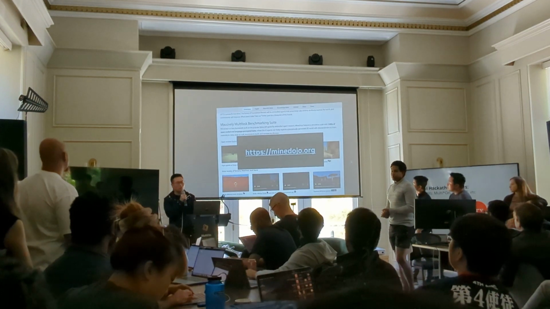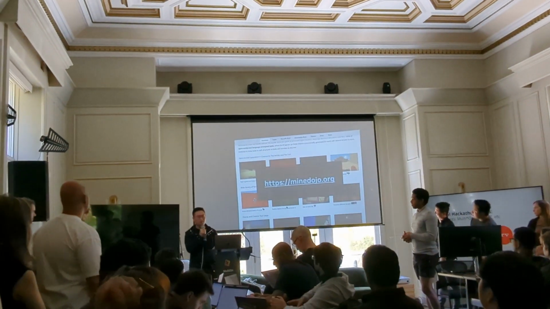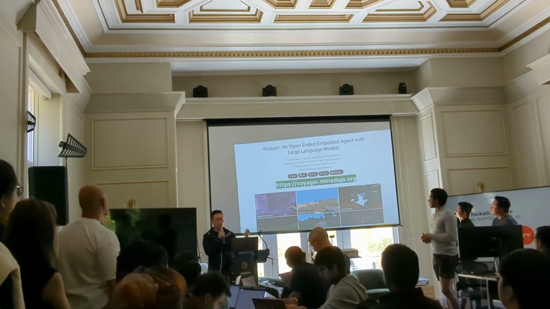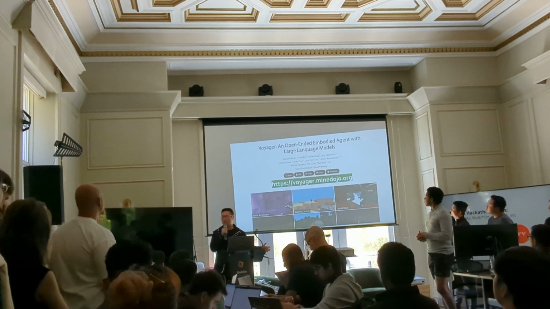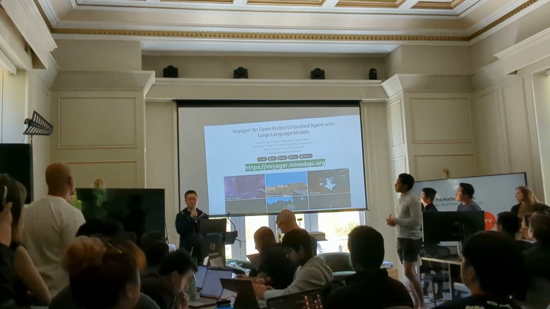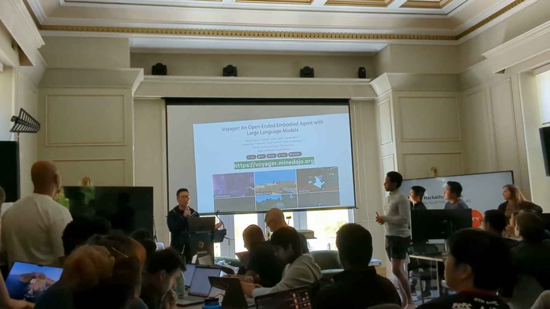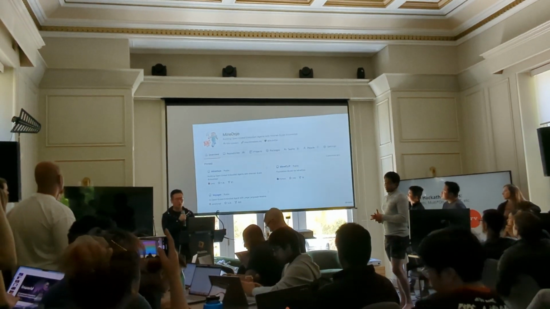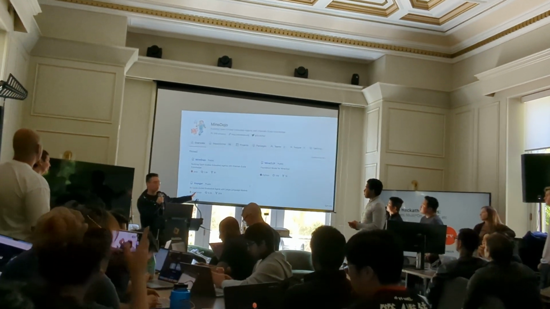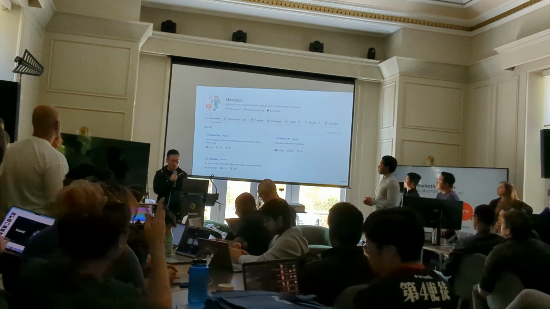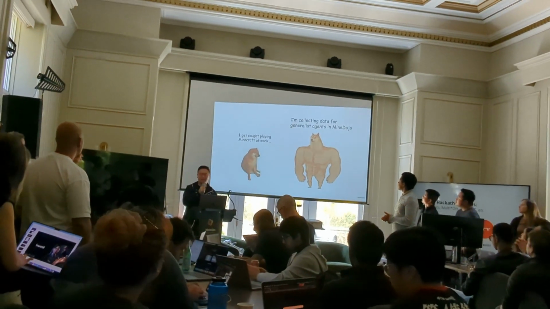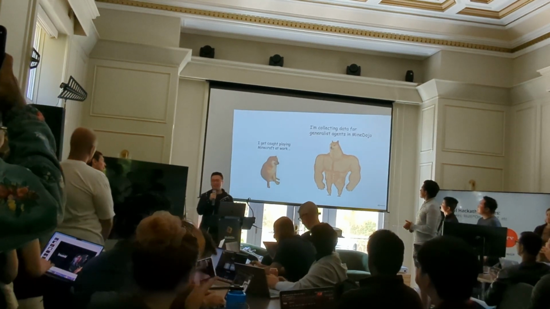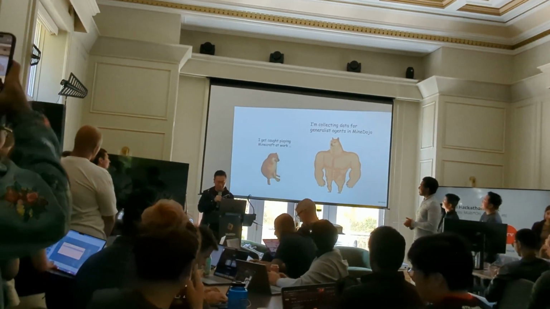So this is minedojo.org. That's our work from last year, and we got NeurIPS best paper for this work. And voyager.minedojo.org, where we open source everything, also including the pre-trained, quote-unquote, skill library that Voyager generates. It's on our GitHub. We also have the MineCLIP model, that's the foundation, open source as well. And finally, if you want an excuse to play Minecraft at work, this is your perfect excuse. You're doing it for science, you're collecting data from MineDojo.